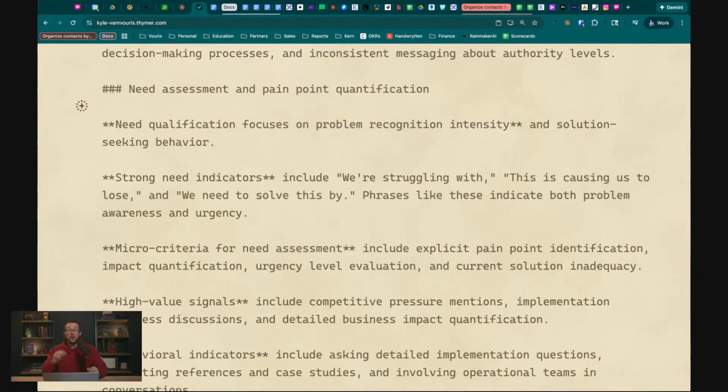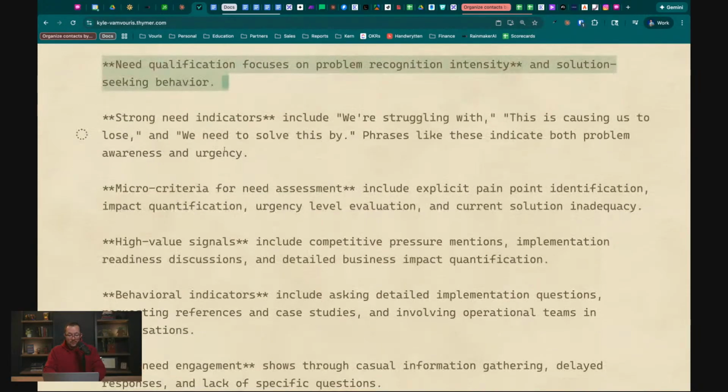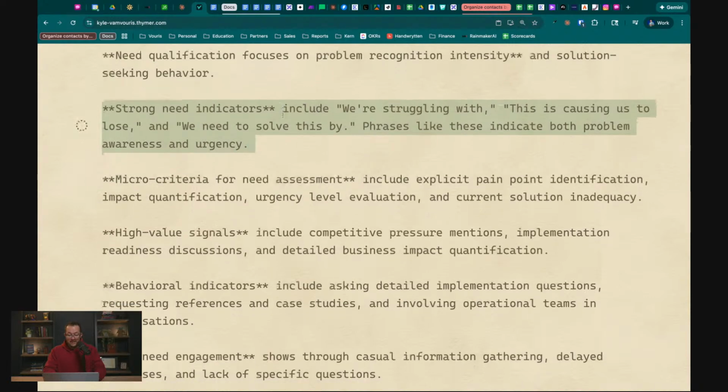So part of this prompt is we are figuring out the need portion of BANT: budget, authority, need, timing. Need assessment is understanding how much the prospect you're talking to needs the solution that we're talking about. How big is this pain point? What's the level of need? And you can see here, I give it an understanding of what that means. Need qualification focuses on problem recognition intensity and solution seeking behavior. So strong need indicators, and I give an example of what some strong need indicators would be.